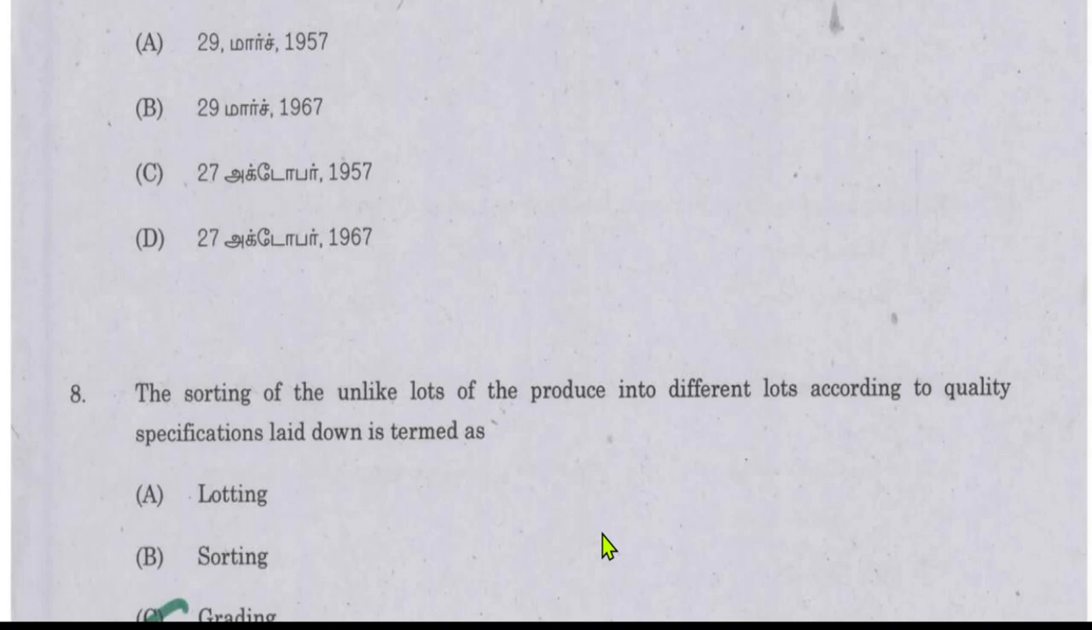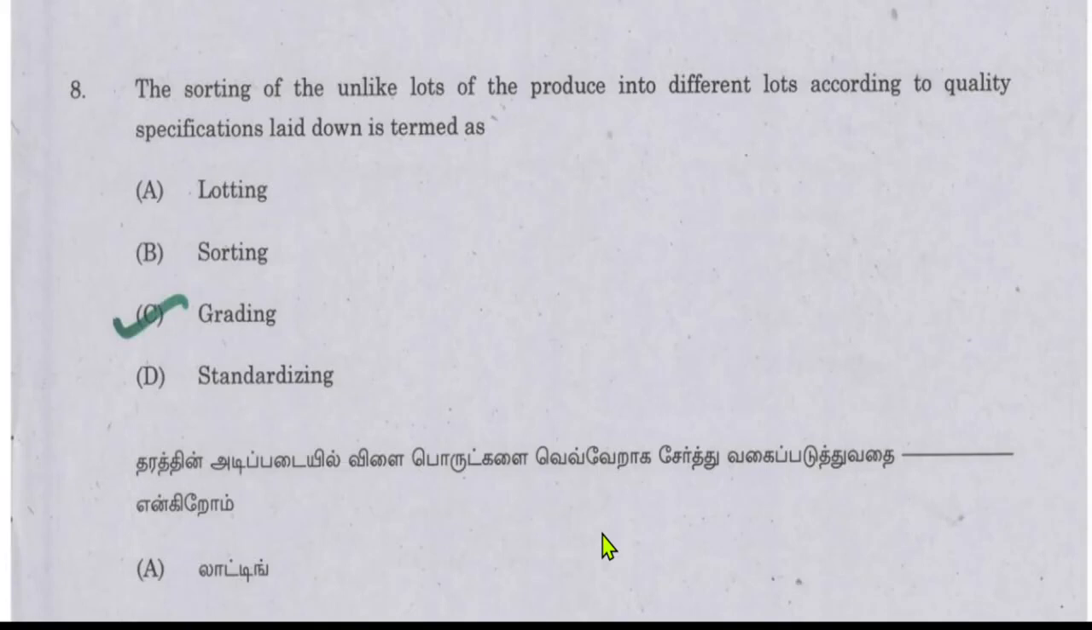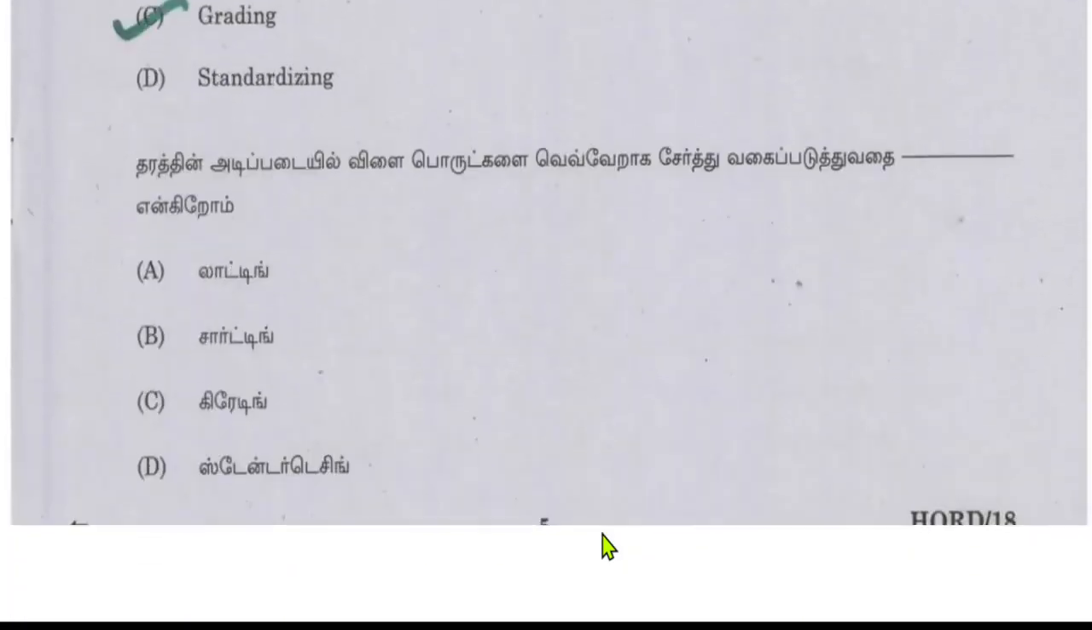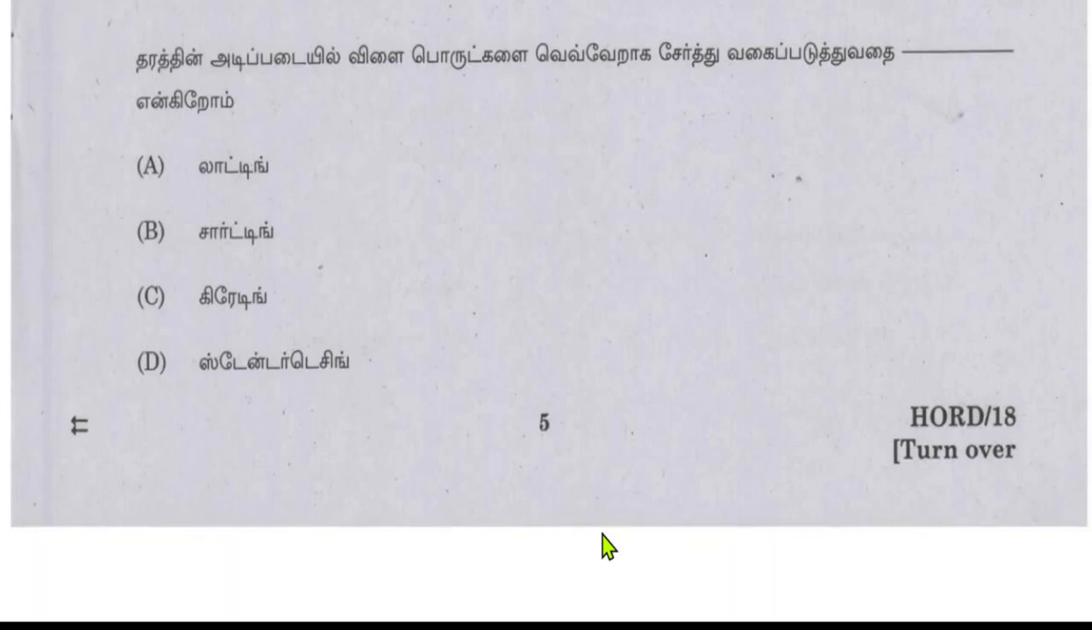The sorting of the unlike lots of the produce into different lots according to quality specifications laid down is termed as. So the question asks the sorting of unlike lots of the produce in different lots according to quality specifications. The answer will be grading. And this question is in two mediums, English and also the regional language.